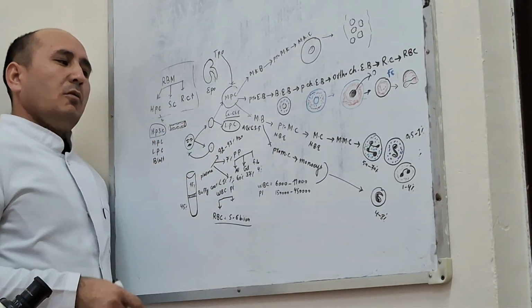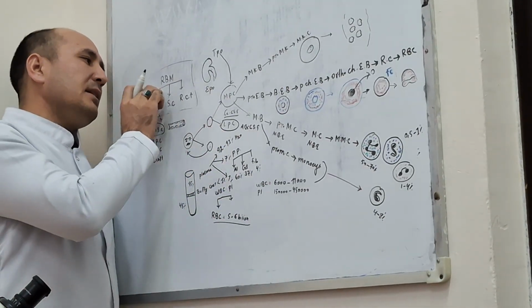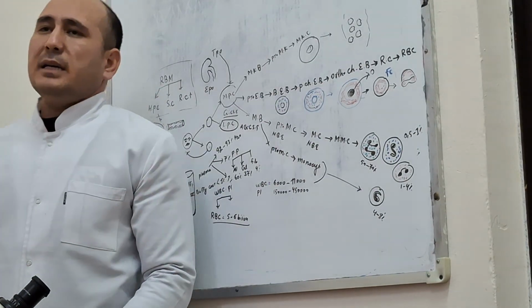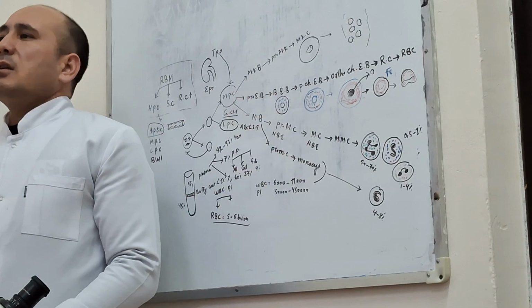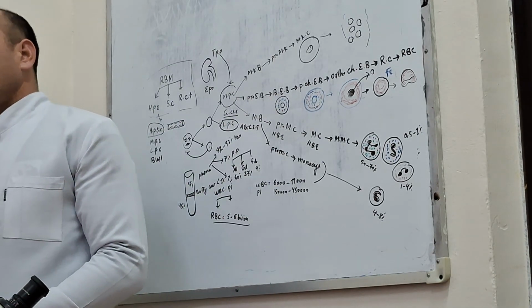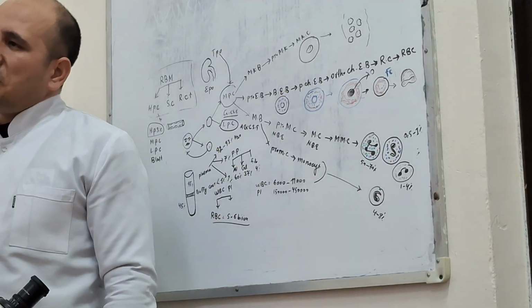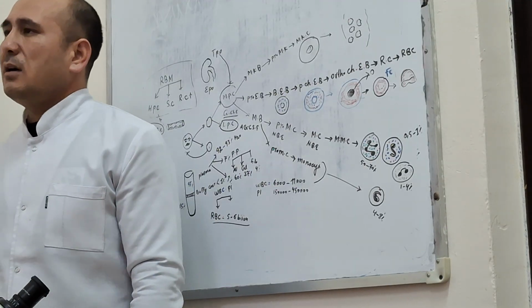Formation of lymphocytes happens in the red bone marrow, but maturation of lymphocytes in other organs. Maturation of T lymphocyte happens in the thymus. B lymphocytes in bone marrow, lymph node, spleen.